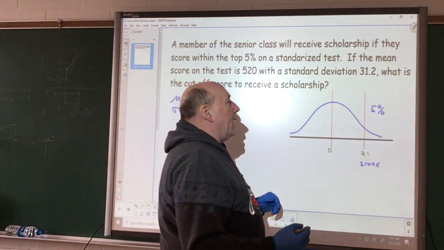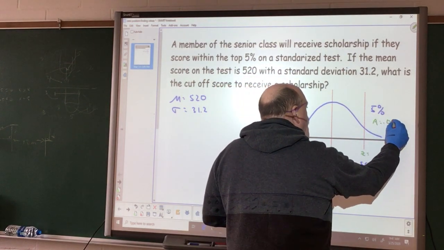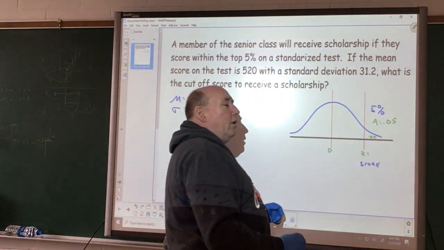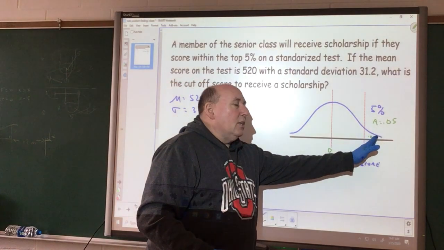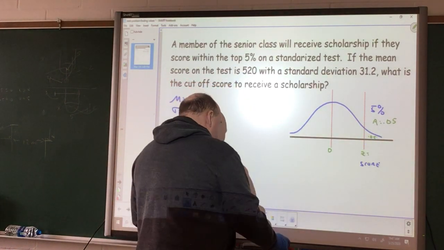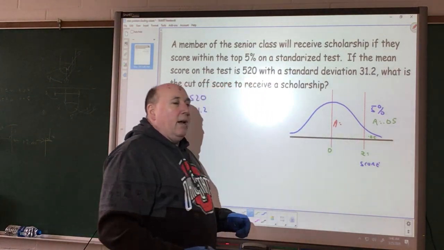Well, if you remember back, this area was 0.05. If this area is 0.05, what does this area have to be?